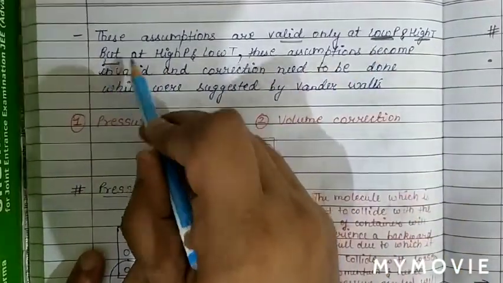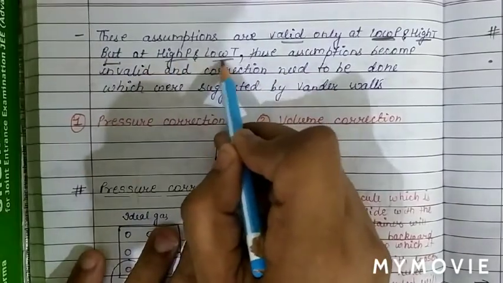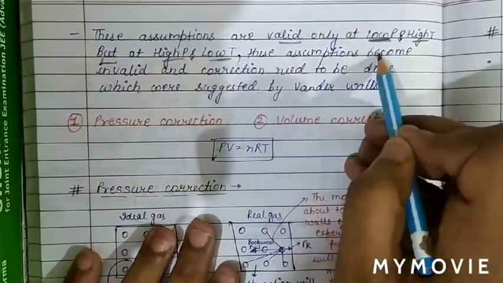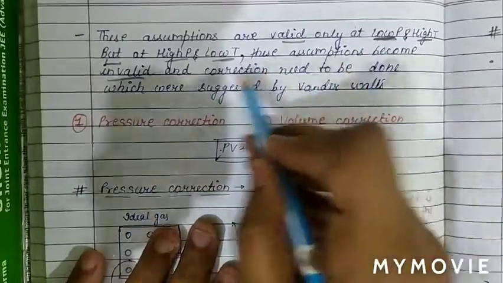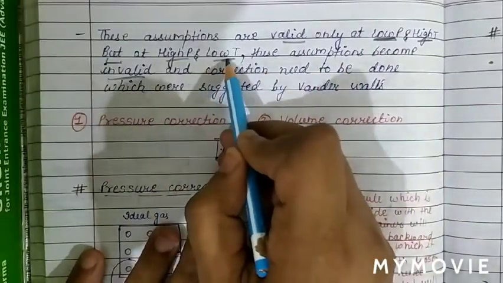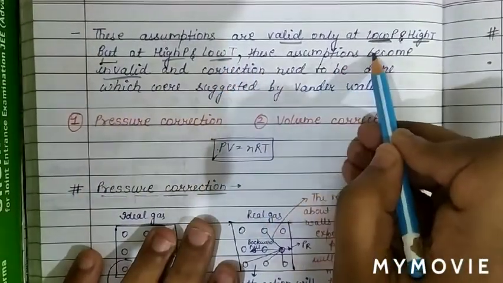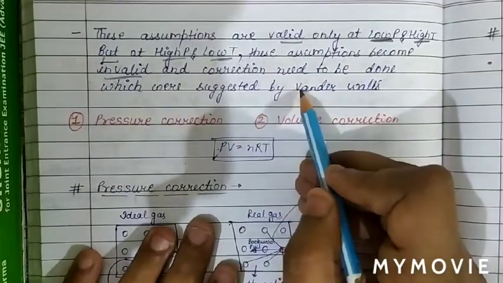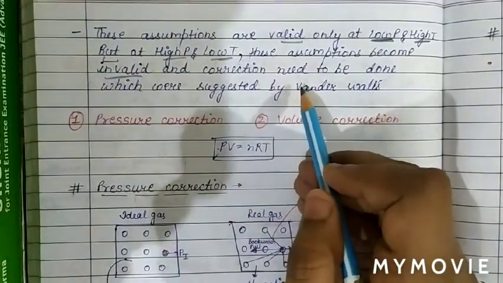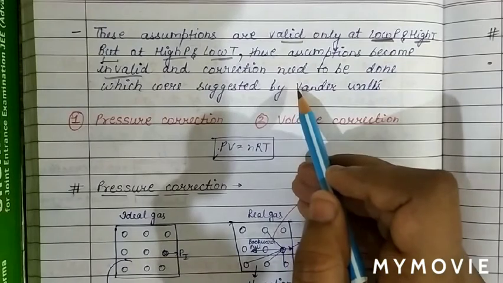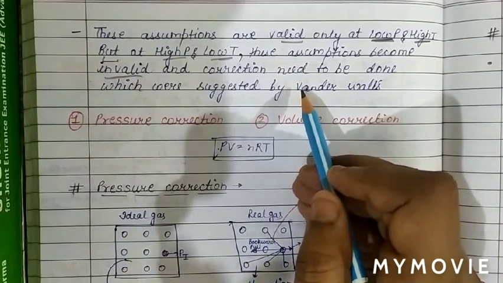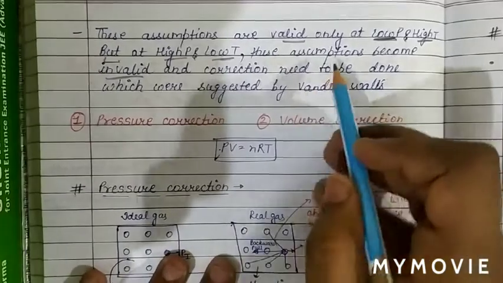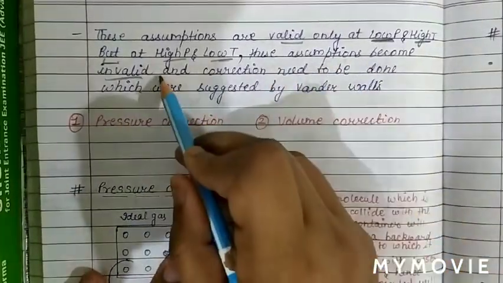But at high pressure and low temperature, these assumptions become invalid, because at high pressure the molecules of gas come closer and a force of interaction starts operating between the molecules.